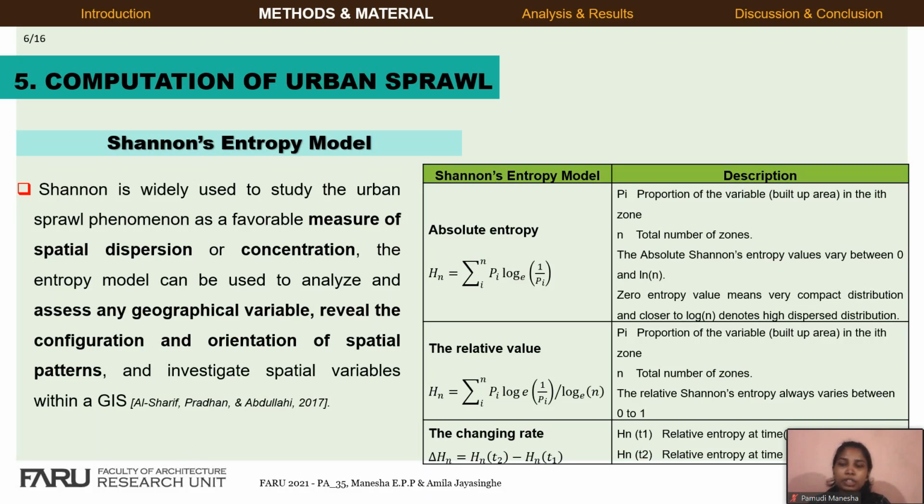The relative entropy can be obtained by dividing the calculated absolute entropy by log n. The relative entropy value always varies between 0 and 1, with a value of 0 denoting compact distribution and a value near 1 indicating dispersed distribution. To evaluate the urban sprawl process, the change rate of urban dispersion between two time periods is used.